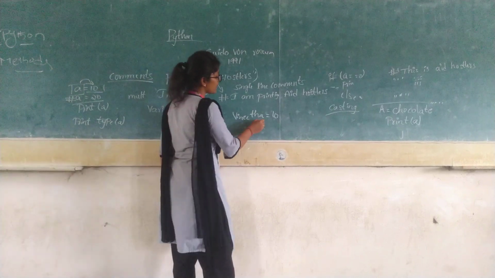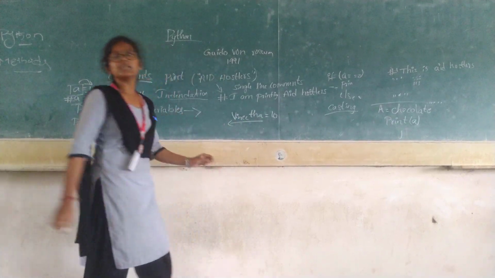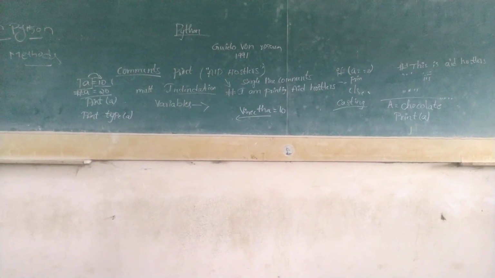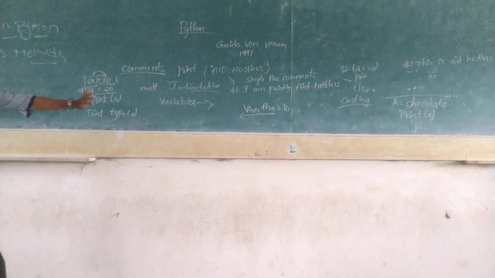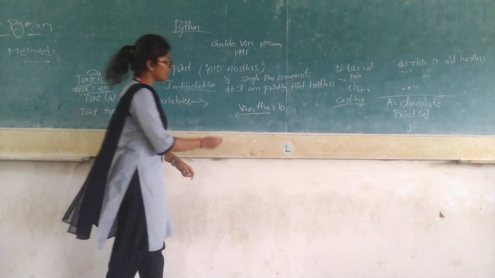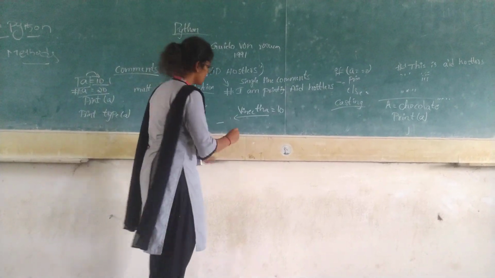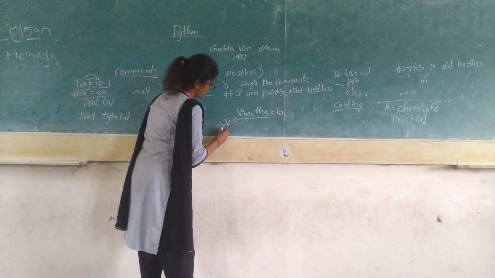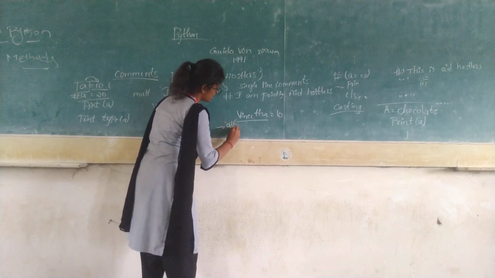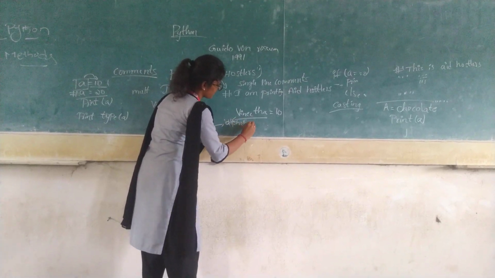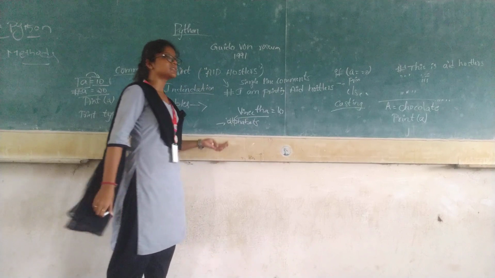While we are assigning a value to a variable, the first thing is we have to start with an underscore or alphabets, that's it. Any other thing should not be used.